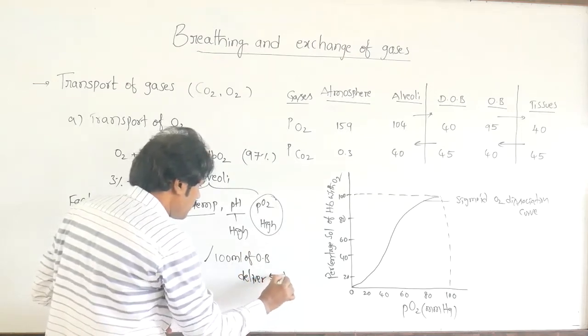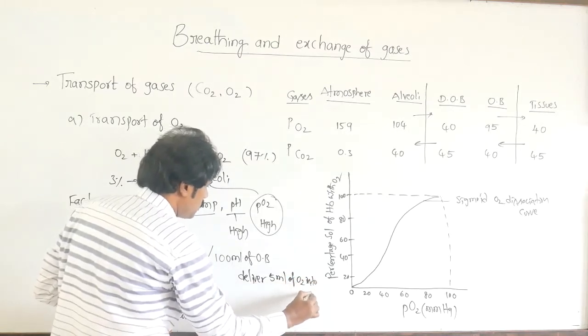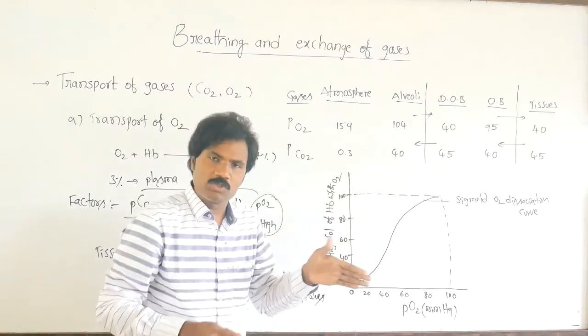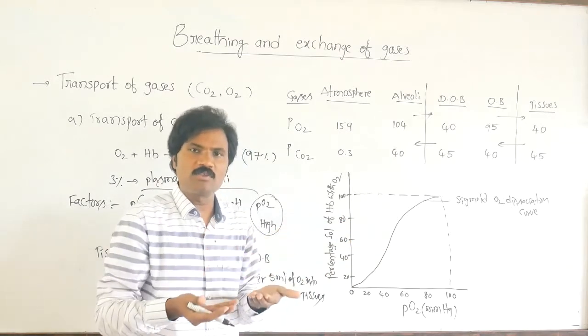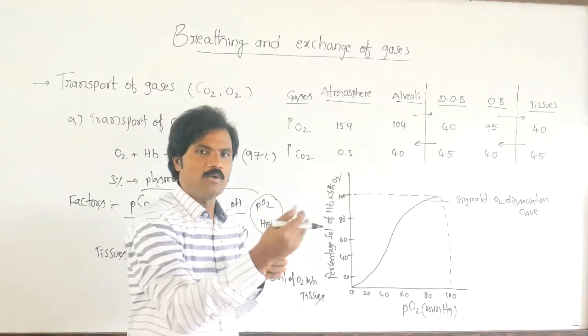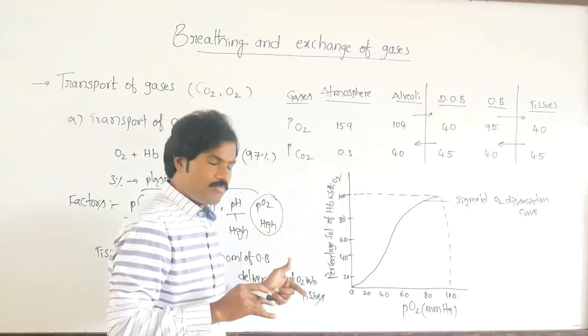After entering the tissues, because of the various concentration levels of H plus, CO2 and so on, it dissociates and liberates the carbon dioxide.